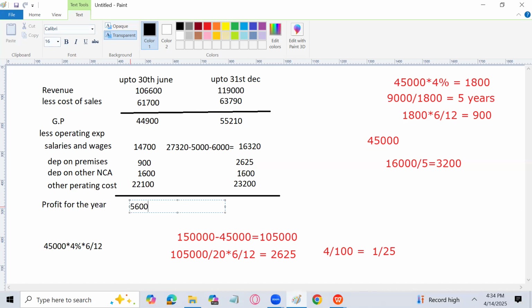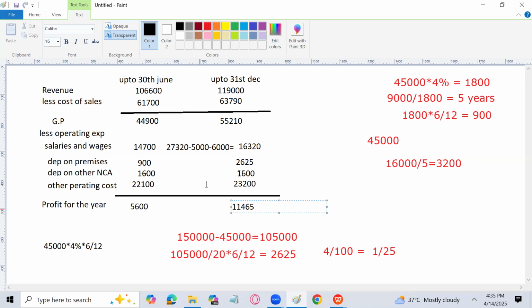For the later 6 months, the gross profit is 55,210 minus 16,320, which is the salaries and wages, minus 2,625, the depreciation, minus 1,600, the depreciation on other non-current assets, and 23,200 is going to be the operating cost. So the answer is 11,145. This profit is going to be 11,145 for this part of the period.